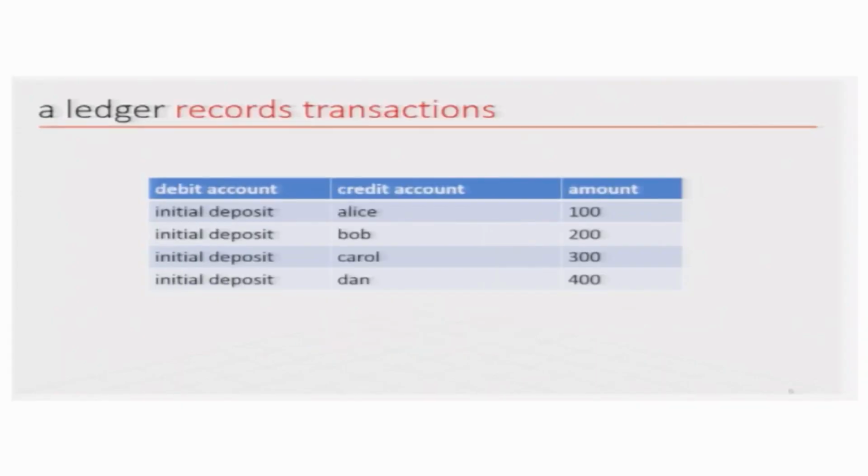But we want to remember all transactions, and we want to make sure all transactions are made by legitimate people, and that each transaction is actually valid. So now, if we instead keep a record of transactions, you see here that we have a record of transactions. When Alice opens her account, she makes an initial deposit of 100, Bob makes an initial deposit of 200, Carol an initial deposit of 300, and Dan an initial deposit of 400. Initial deposit is one of the transactions, so it has to be put in the ledger.